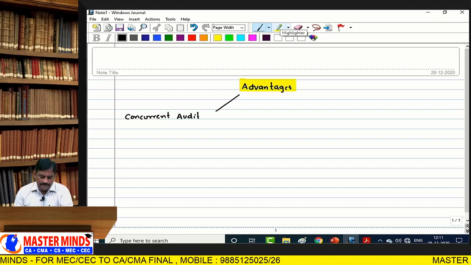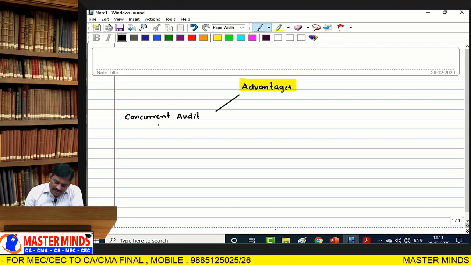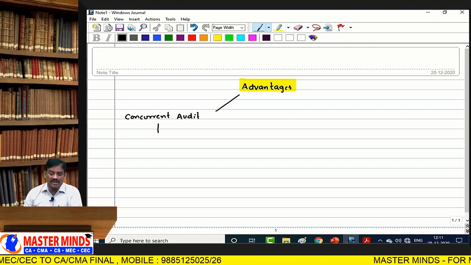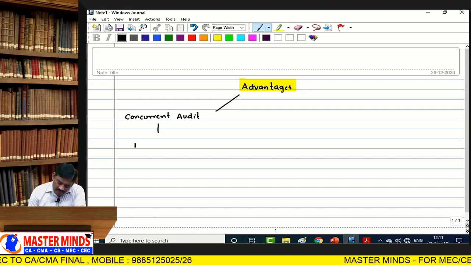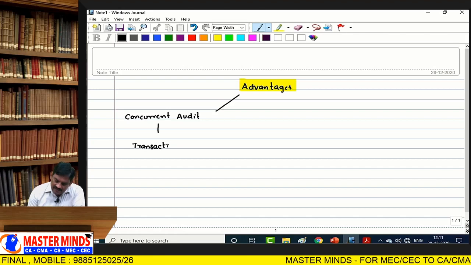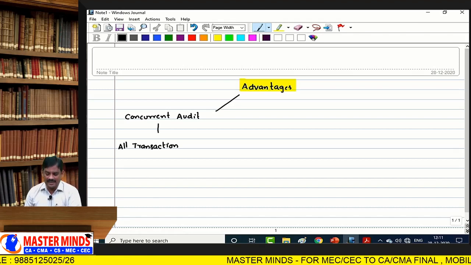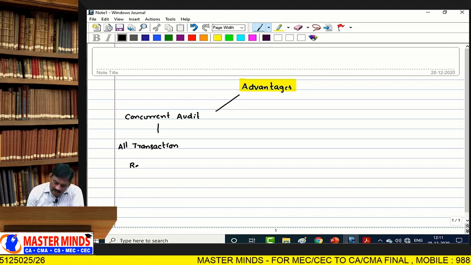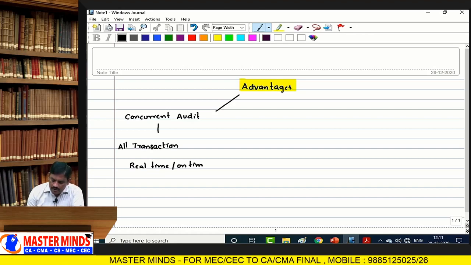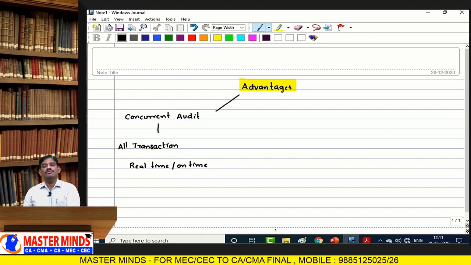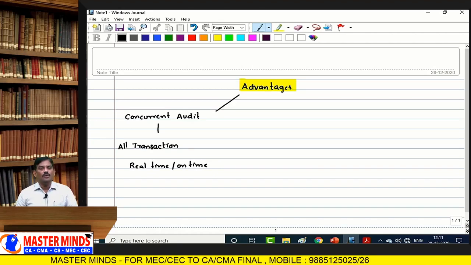A concurrent audit is a type of auditing mechanism where each and every transaction is verified on time or in real time, whenever the transaction occurs or executes.